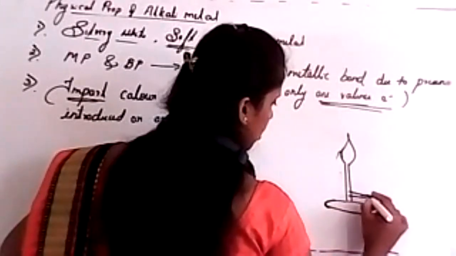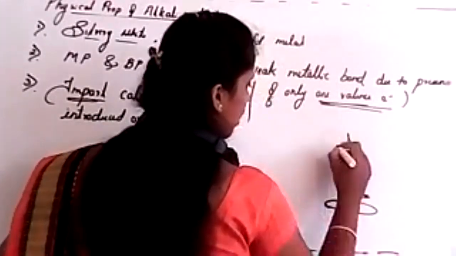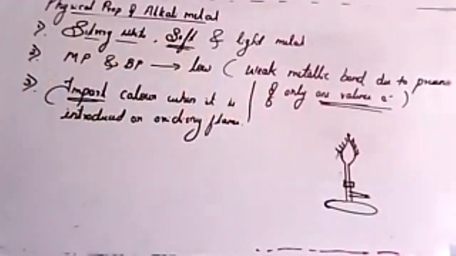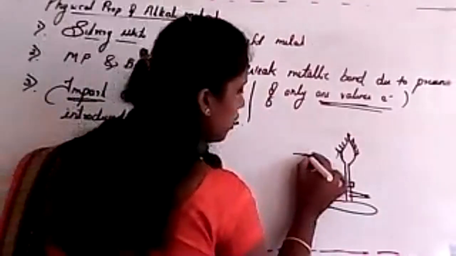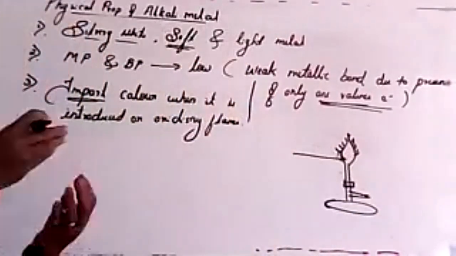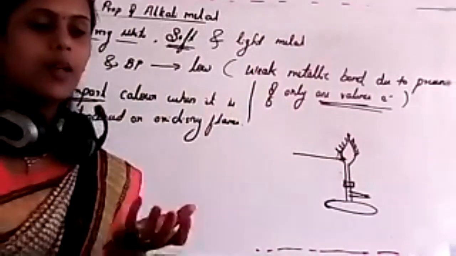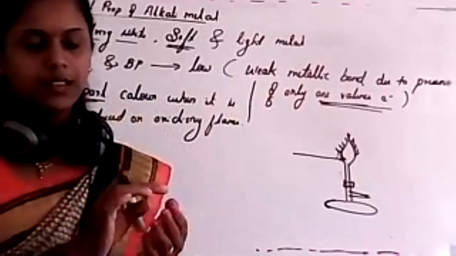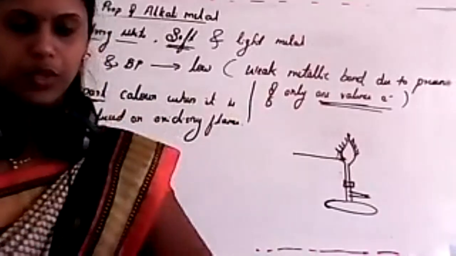Okay. Bunsen burner with a regulator, and this is nothing but your flame. See, here we'll introduce salt and dilute HCl. The mixture of salt and dilute HCl is mixed, or it will make a paste over the watch glass. Then we have to introduce it with a watch glass.